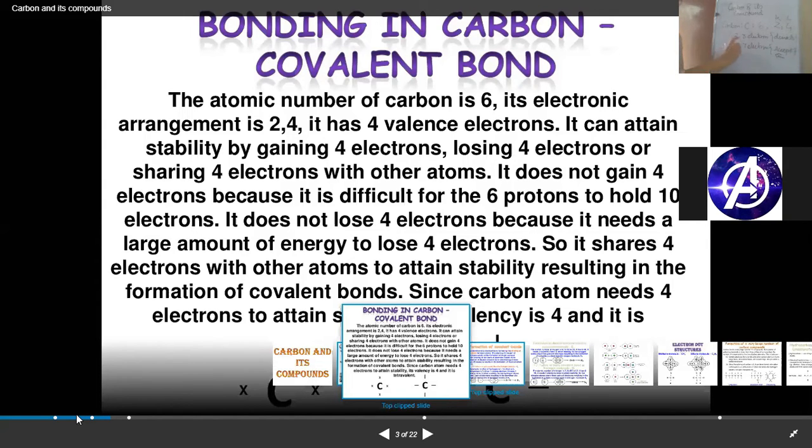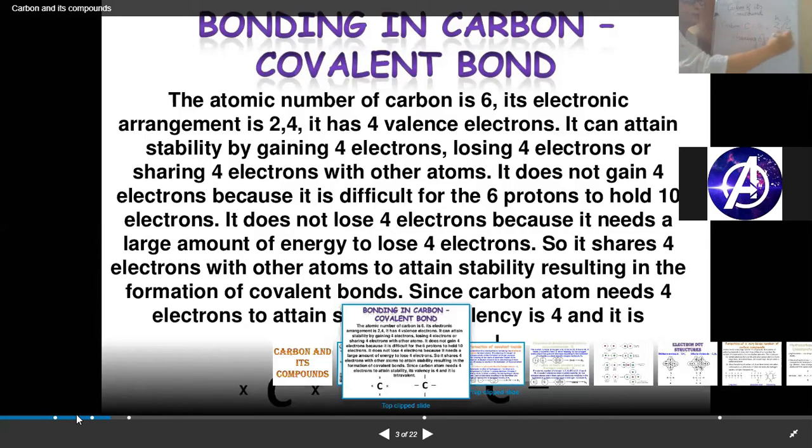Those who have 1, 2, 3 will donate, and those who have 5, 6, 7 will accept the electron. Now what about those having 4 electrons in the last shell? How will they try to achieve stability?